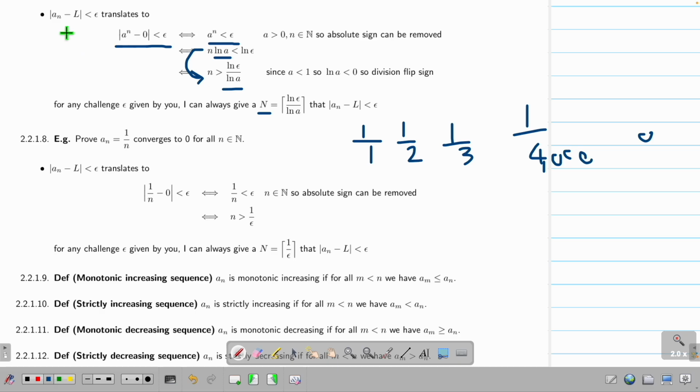Same thing. Write this down. My A_n is just 1/n, okay. My L is just 0, okay. This guy just copy. Simplify the mathematics, I get this. And I have this, write everything as n. So n is larger than this. This is not an integer. Make this so I have an integer. Done. So for any n larger than this number, all the sequence after this cutting point, I beat your disagreement.